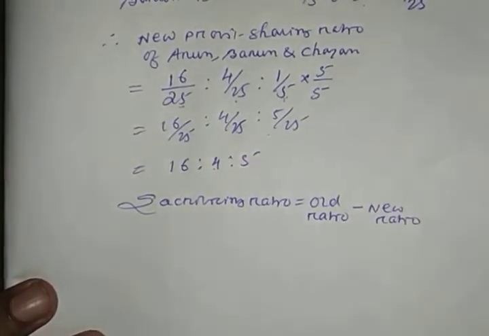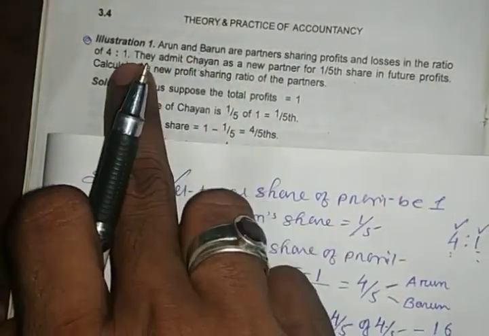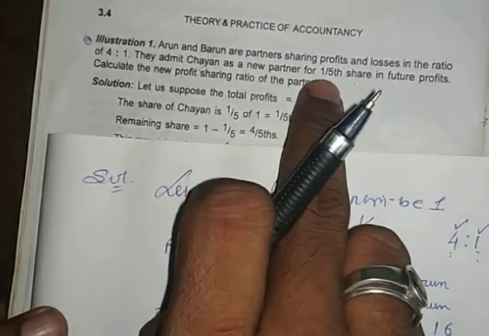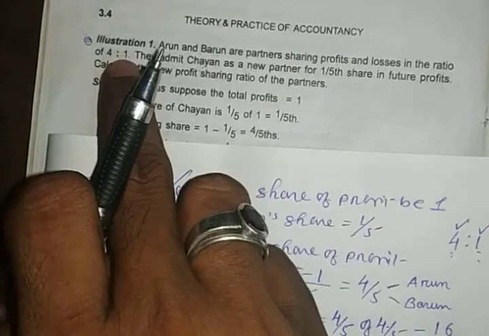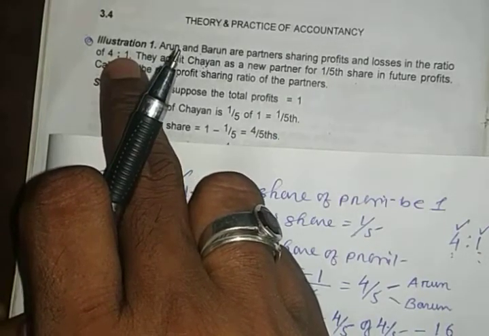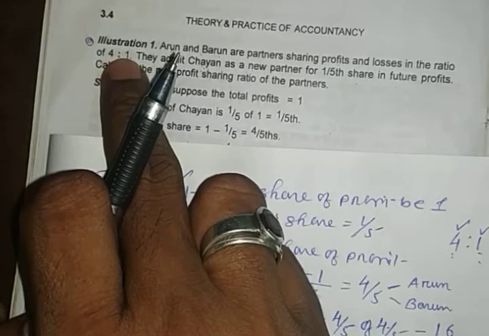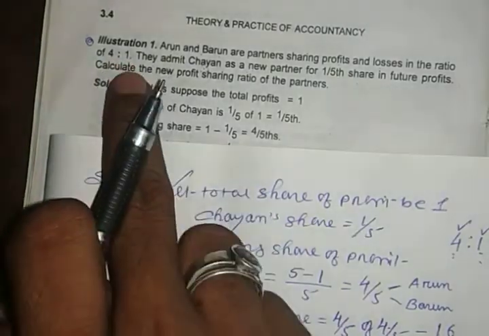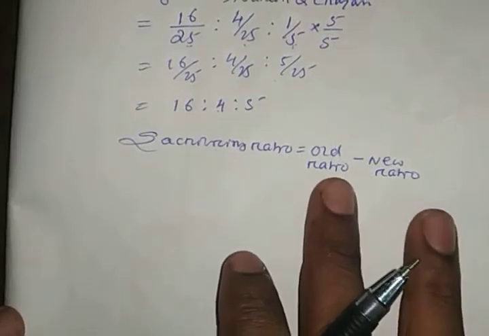See what I said: in this situation, when the old partners' share is given and the new partner's share is also given, the old ratio is also known as the sacrificing ratio. Now I'll show you that we get 4:1 by using this formula, sacrificing ratio, that is, old ratio minus new ratio.